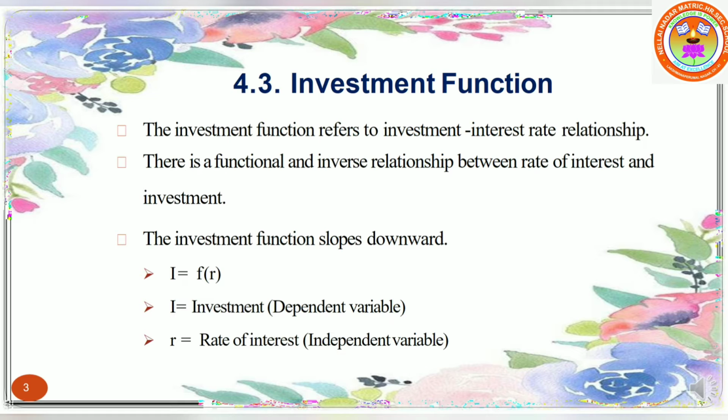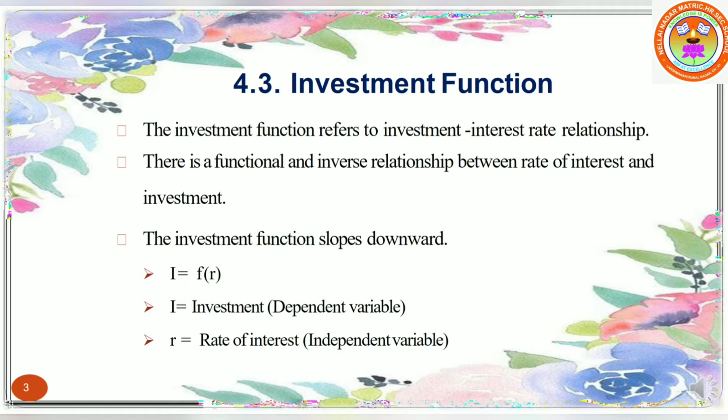The investment function slopes downward. Symbolically, we can say that I equal to F of R. I means investment, that is the dependent variable. F is functional, R is rate of interest, that is the independent variable. So this is the investment function. What is investment function?